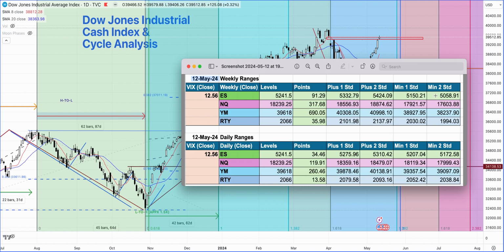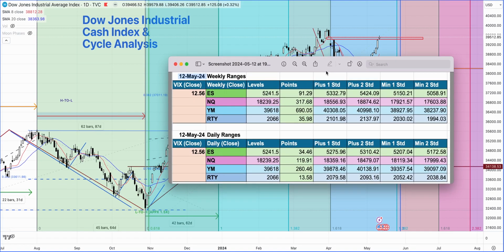If the markets begin to close below or above plus or minus 2 standard deviation levels, then that's something to actually take a lot of notice of, because these are the kind of maximum levels that we are watching for. And then in the bottom half, what we see is the daily ranges, and these are the levels for plus 1 and plus 2 standard deviation and minus 1 and minus 2 standard deviations. We'll be watching for the daily, so that's going to be for 13th of May 2024, and this is the VIX close for last Friday. It does say 12th May because I'm doing the video on 12th May.